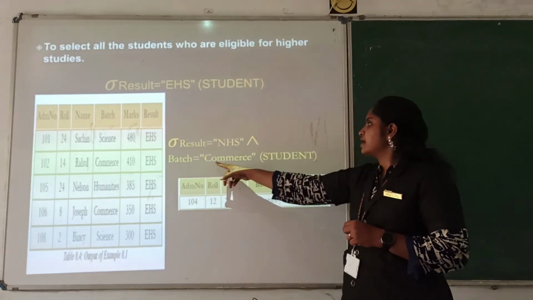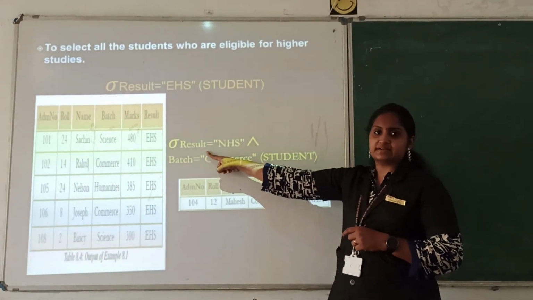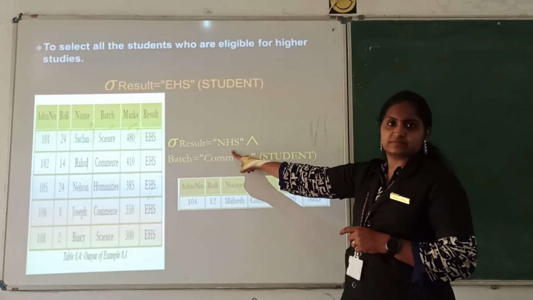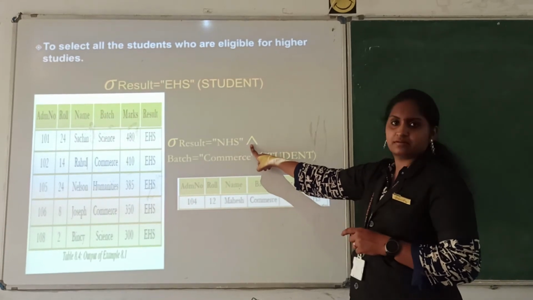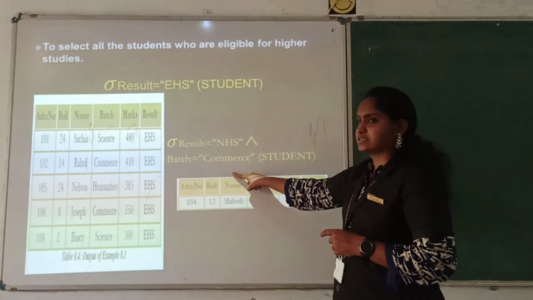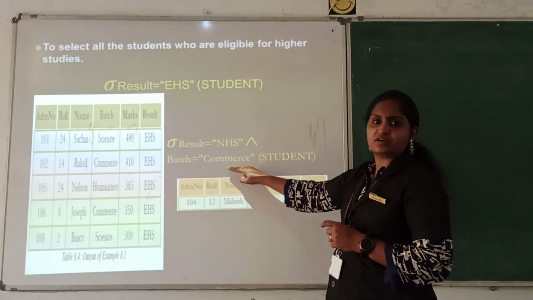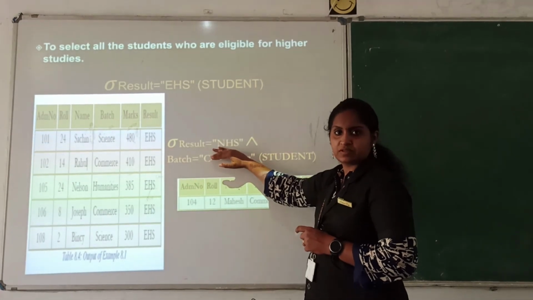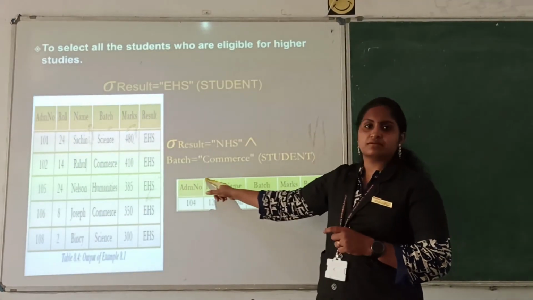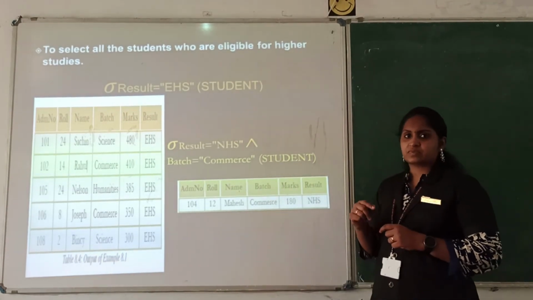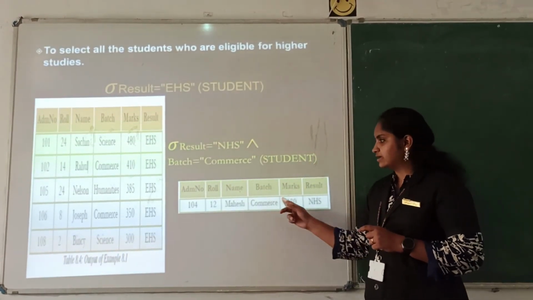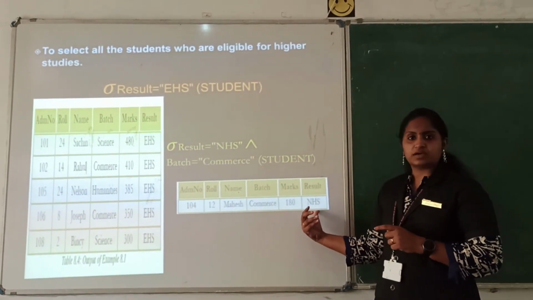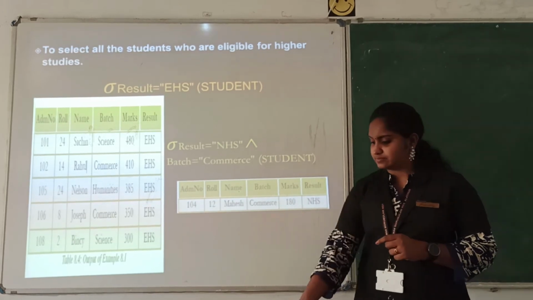And if you type select result equal to not eligible for higher studies and batch equal to commerce, the meaning of this syntax is the students from the commerce batch who are not eligible for higher studies from the student table. You will get a table like this. Only one student is not eligible. So like this you can access the contents.